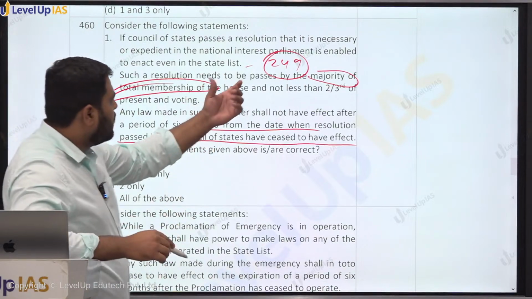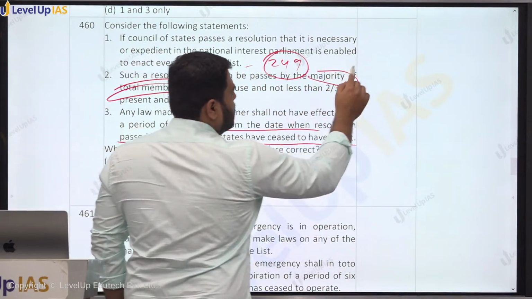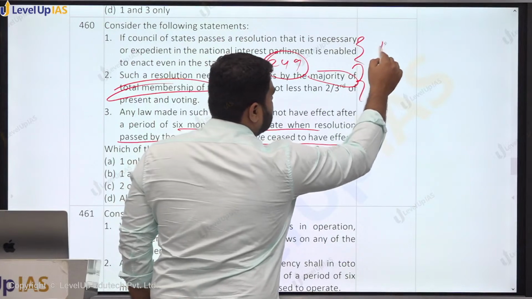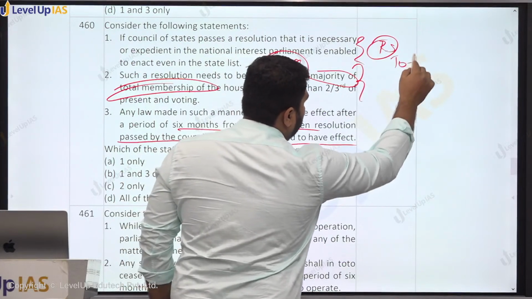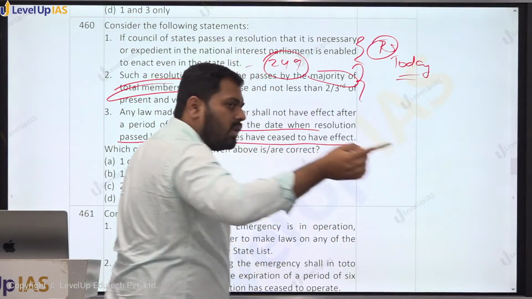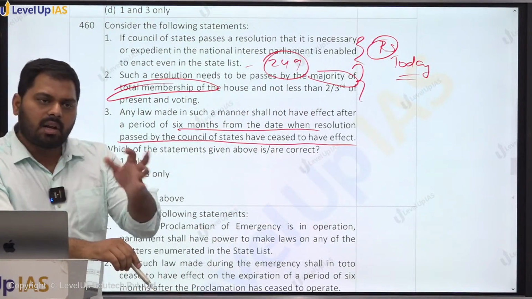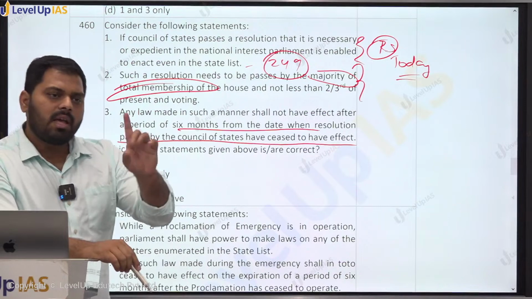मतलब if this resolution has been passed by the Rajya Sabha today, right? आज मान लीजिए राज्य सभा ने resolution पास किया है. What is the validity of that resolution itself? Is that eternal? क्या वो हमेशा के लिए रहेगा? नहीं, 1 साल के लिए रहेगा.